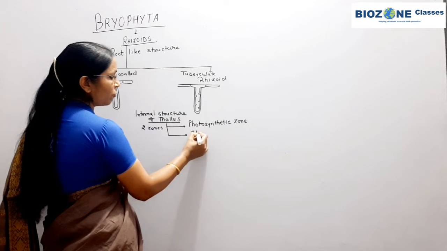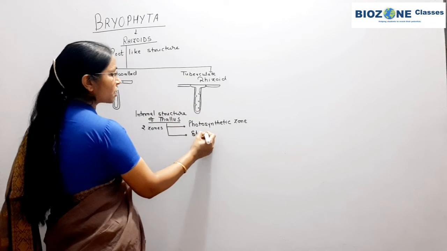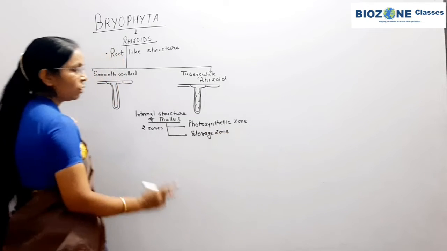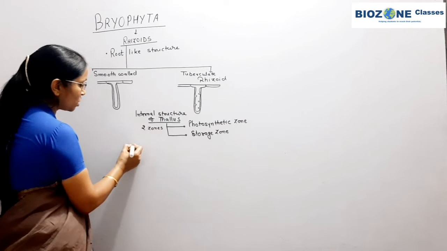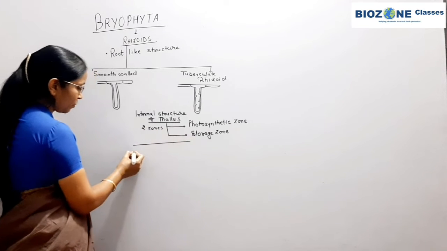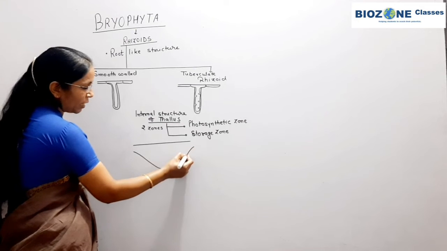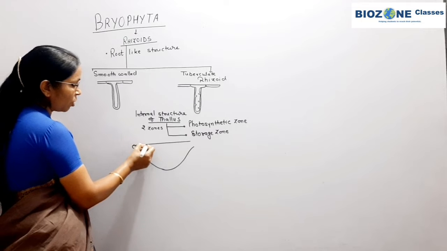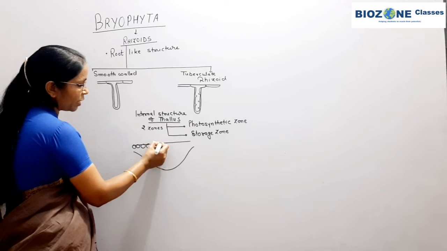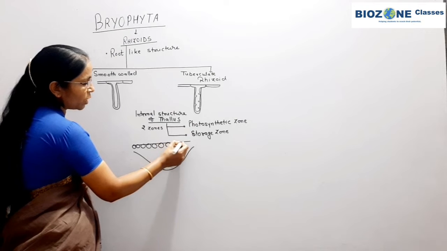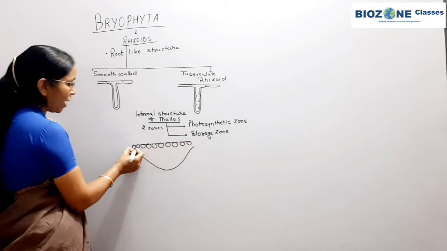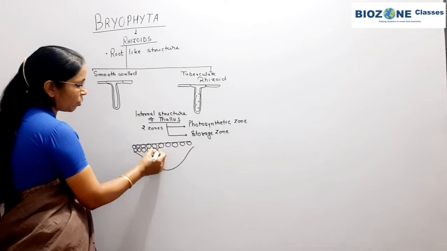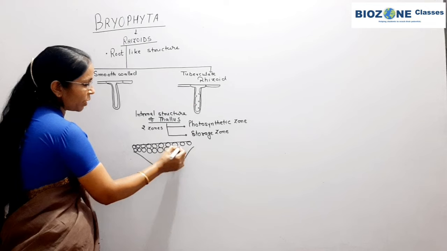The second zone, from where the rhizoids and scales are formed, is called the storage zone. Clear? In the photosynthetic zone, cells show regular arrangement, and somewhat show intercellular space, but in the storage zone cells are quite compactly arranged, as well as irregularly arranged, so there is little intercellular space.